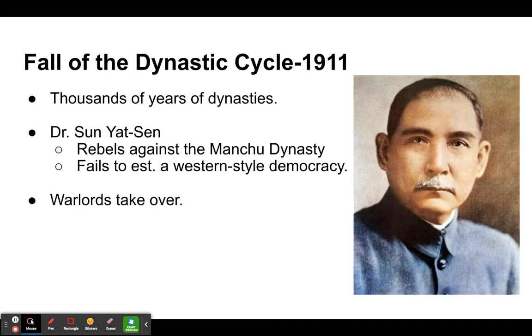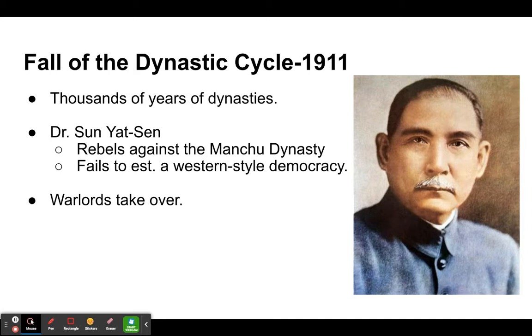Eventually, what we see with this is Dr. Sun Yat-sen was in power this time, and he was actually fighting a rebellion against the Manchu dynasty. All right, the Manchu dynasty had been in power this time, and they were the ones slowly losing power. We saw corruption taking over. We saw the Opium War really affected things, and so Dr. Sun Yat-sen was fighting this rebellion, and unfortunately his rebellion failed to win over his goal, and that was to create a Western style democracy in China. Unfortunately the rebellion fails, and when that happens, the Manchu dynasty loses power as well, and warlords come in and take over the country for that time.